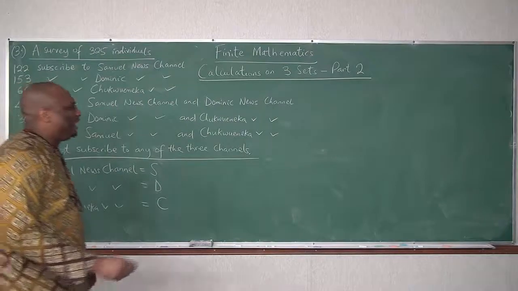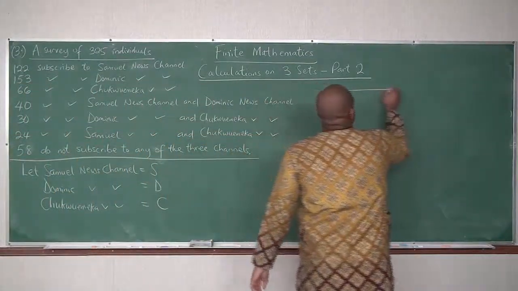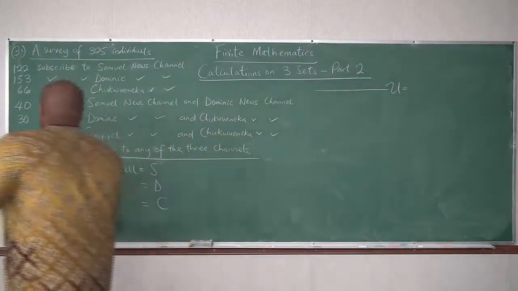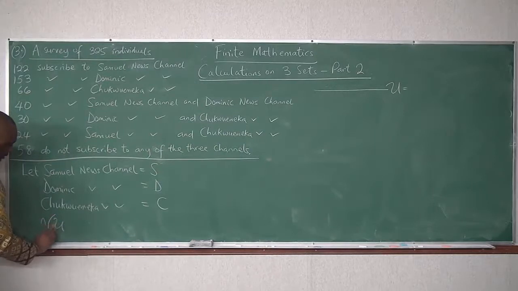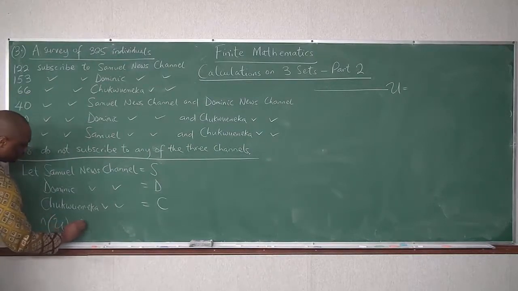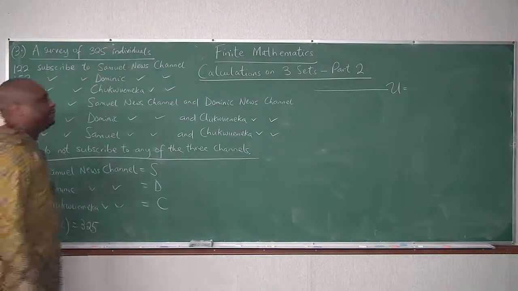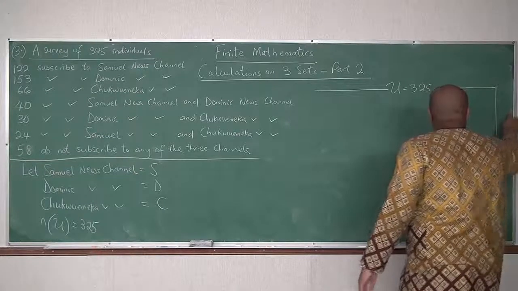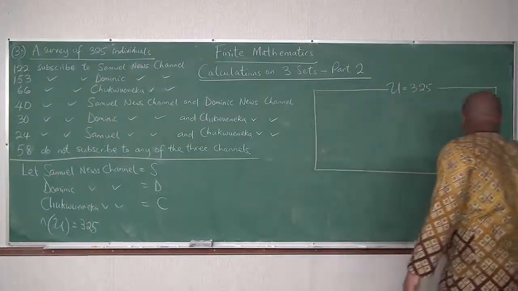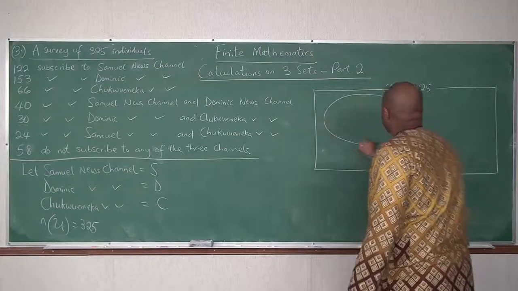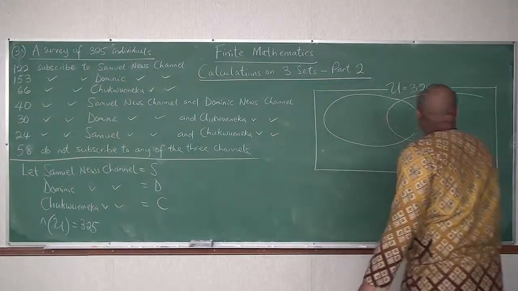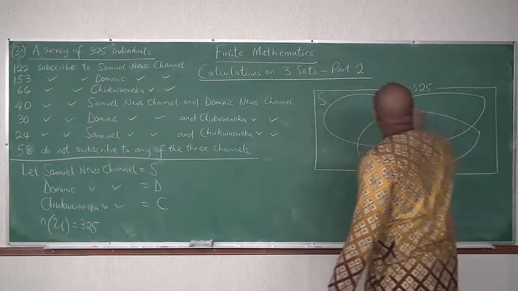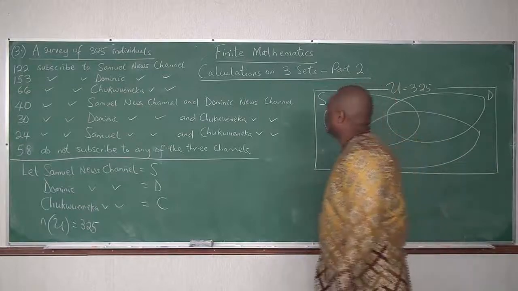Okay. Let's draw our Venn diagram here. The cardinality of the universal set is 325. So this is 325. So we have Samuel, Dominic, Chukwuemeka, SDC.